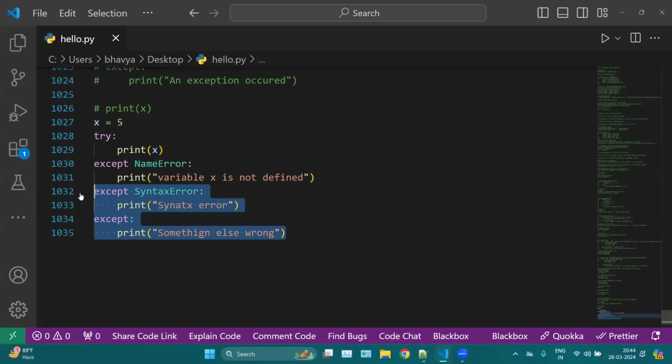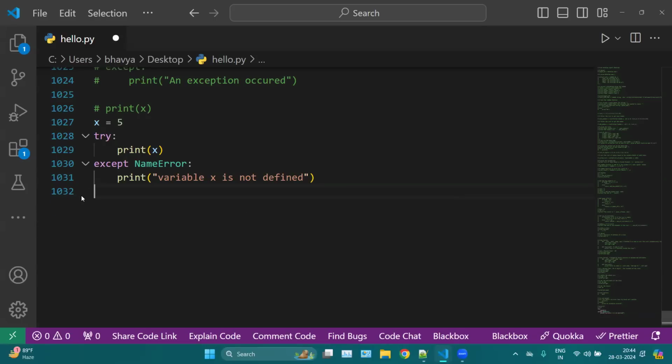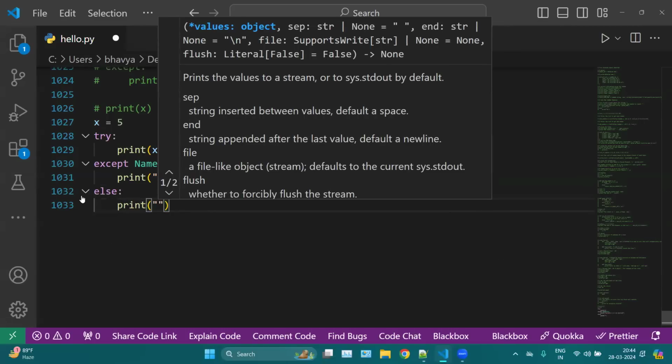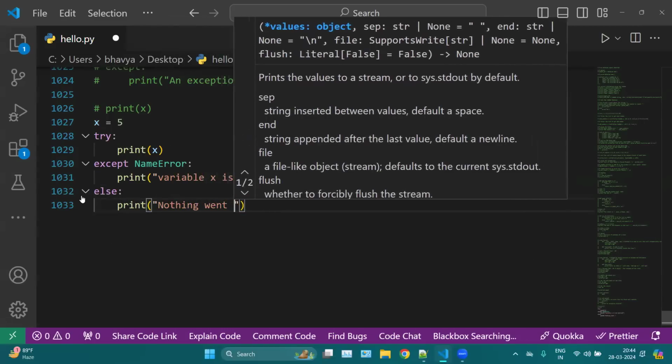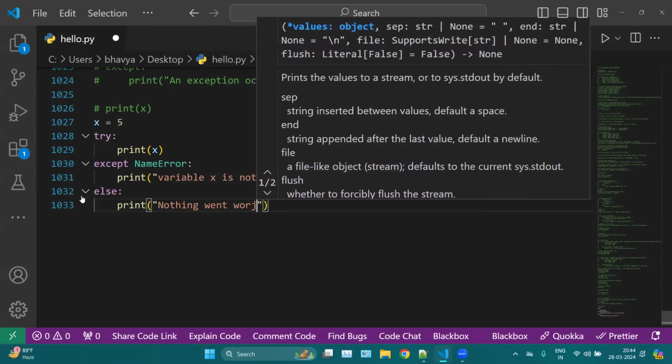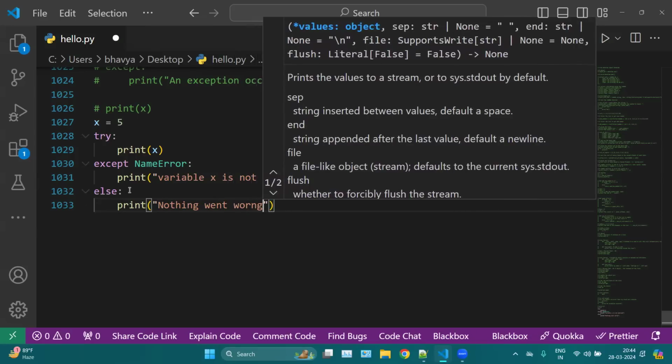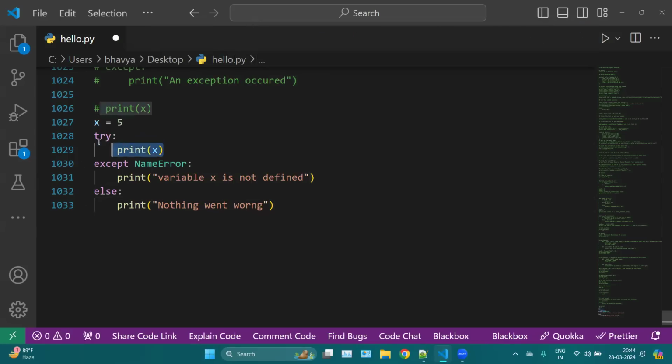Apart from the excepts, we can also use an else statement. Let's say else print nothing went wrong. This else statement will only be executed if the try block executes without an error, so it will execute if everything goes fine.